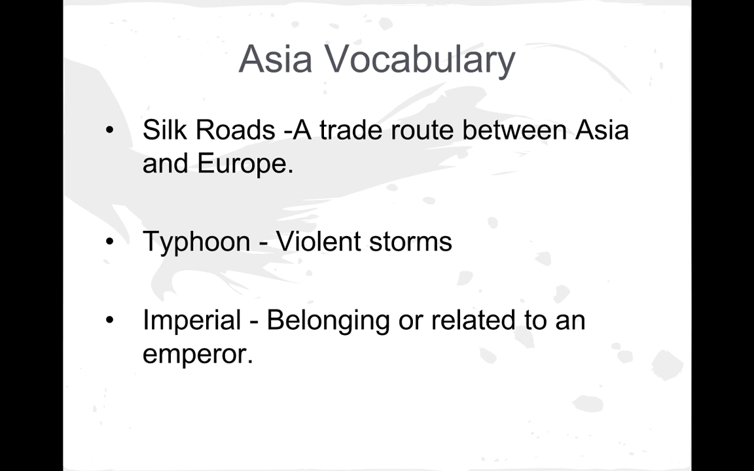Next, we have the Silk Roads, which was a trade route between Asia and Europe. As we all know from previous units, trade is extremely important, and the Silk Road is one of the most famous trade routes in the world. Next, we have typhoon, which are violent storms. Those would be an example of something that the Chinese could use for the Mandate of Heaven to kick out an emperor. Next, we have imperial, which means belonging or related to an emperor.